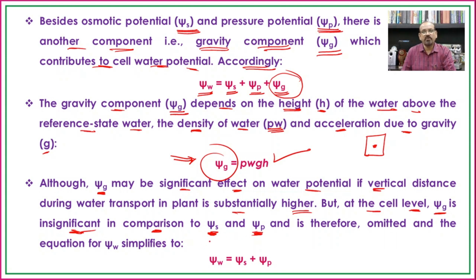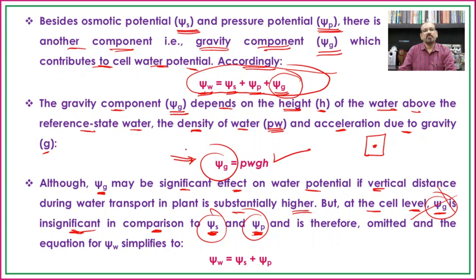If we see the values of the osmotic potential and pressure potential, in comparison the gravity component is negligible. Hence instead of water potential being equal to osmotic potential, pressure potential and gravity component, the equation is modified so that the water potential is equal to the osmotic potential plus pressure potential.